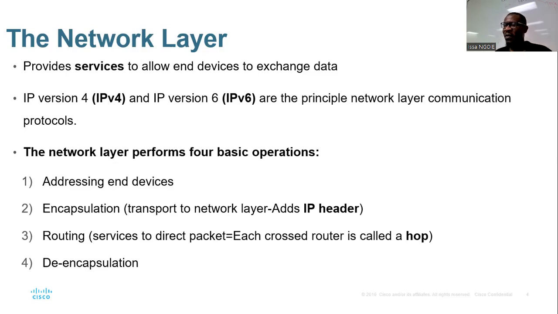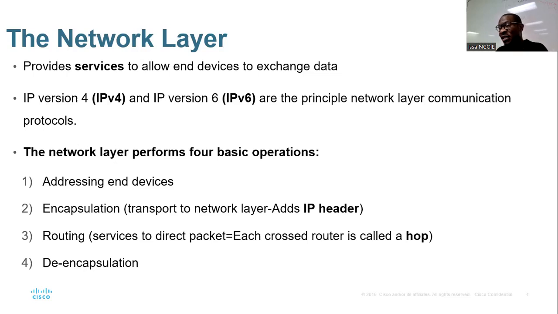The easiest way to remember: first operation, making sure that devices can communicate or can locate each other using IP addresses. Number 2, when you have your message, you don't know where your message will go. You need some information, right? And the network layer will add that information. We call it the IP header. And that process of adding new information, we call it encapsulation.